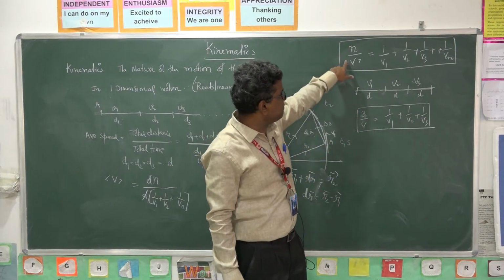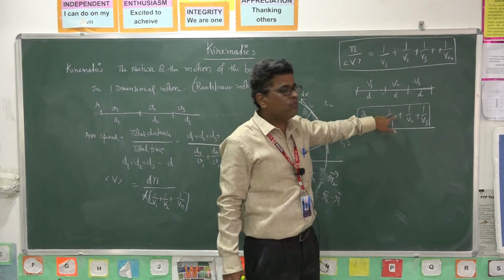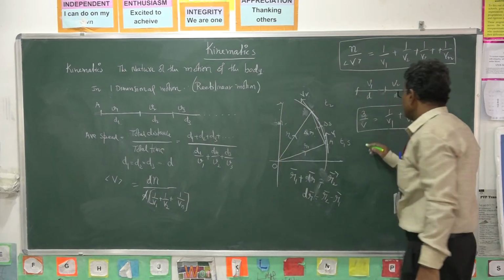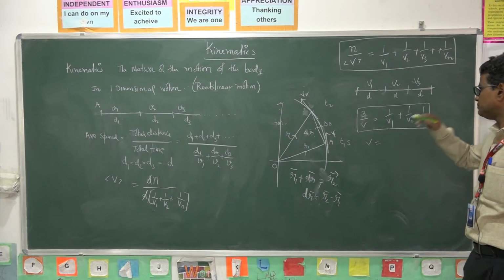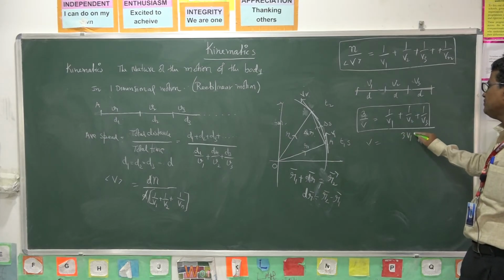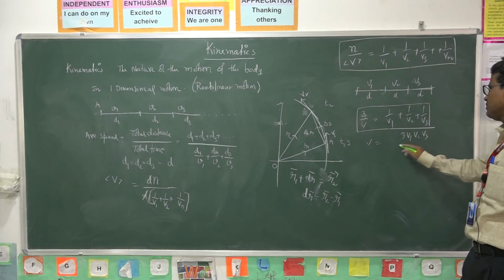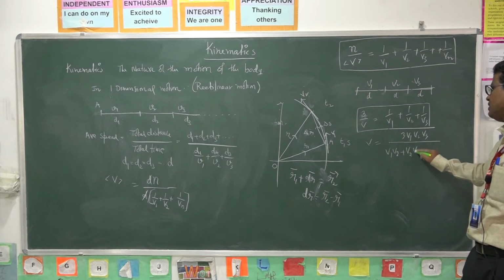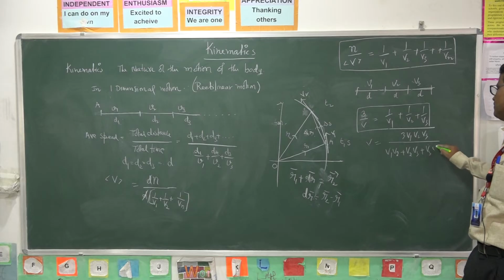We can write it as 3 by v is equal to 1 by v1 plus 1 by v2 plus 1 by v3. Or we can write it as v is equal to 3 v1 v2 v3 by v1 v2 plus v2 v3 plus v3 v1.